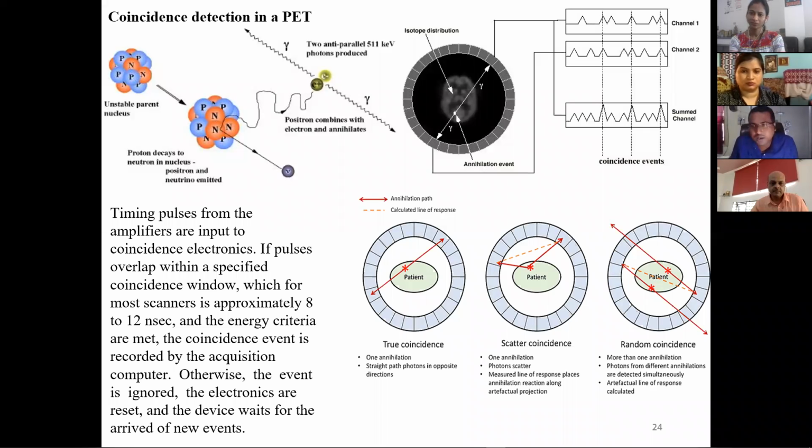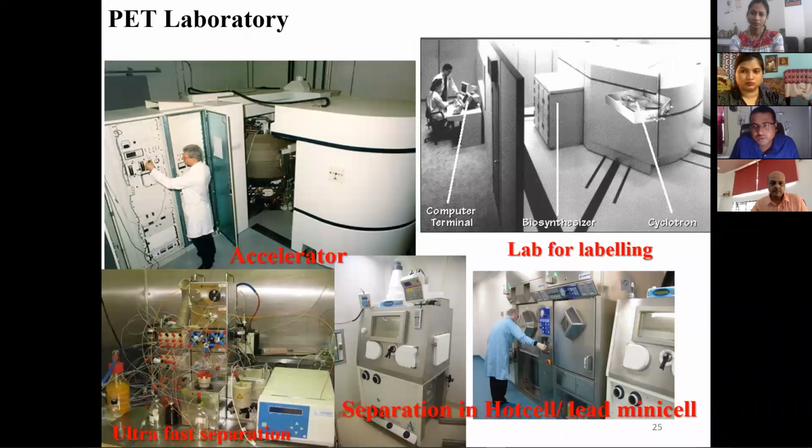In a PET laboratory, where PET is performed, a few things are required. First of all, you require an accelerator, because the radioisotope has to be produced, and you require a lab for labeling, because metal-ligand complexation has to take place. For that we also require some separation. Since radioactive materials are involved, we require a hot cell or mini cell, and ultra-fast separation techniques, because sometimes the half-lives are very short. Those are the major requirements.